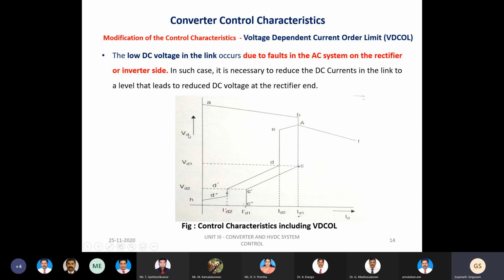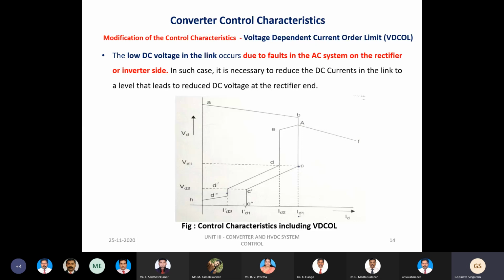This low voltage will be the result of the fault happening on the rectifier side also. So in such a situation, we have to operate the inverter at a low power factor. But this is also undesirable, because it leads to high reactive power consumption. So in order to address this issue also, we have to modify the control characteristics.